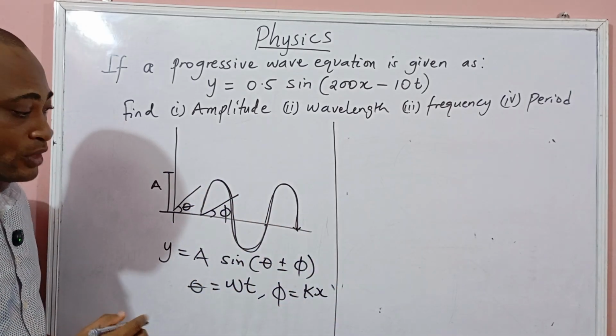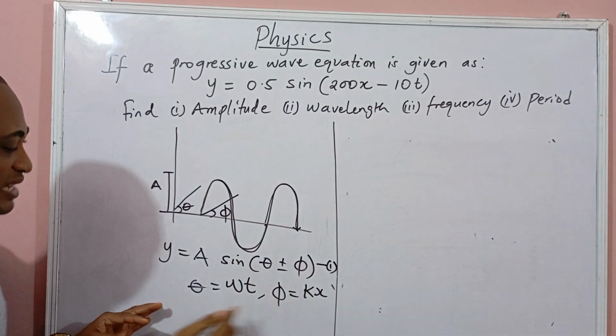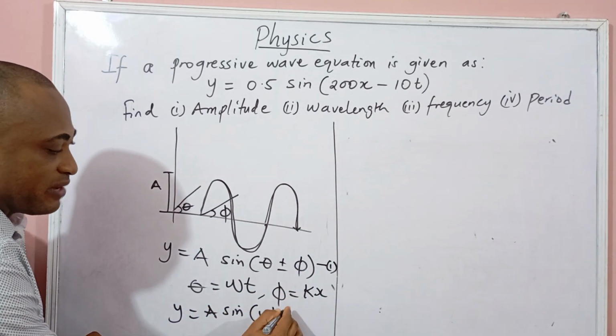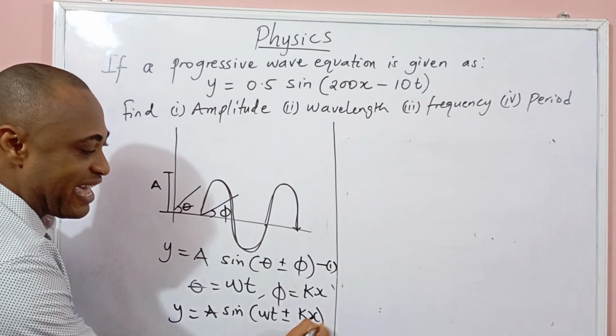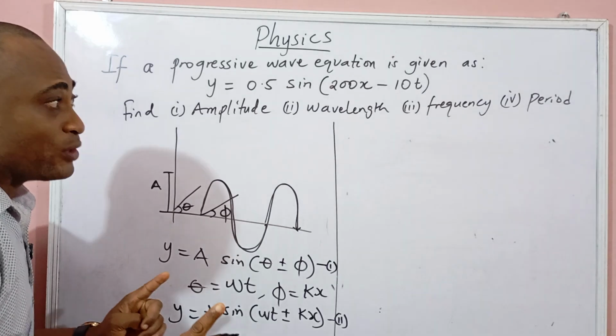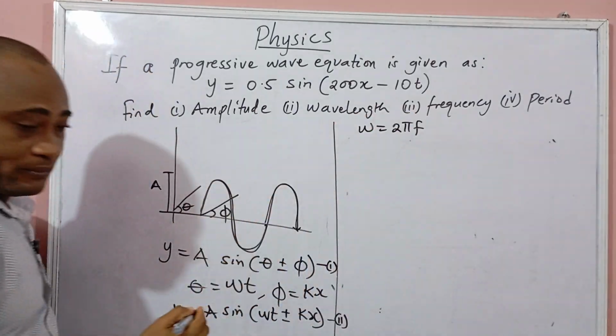Kx. So if I want to rewrite this, let's call this equation 1. So if I want to rewrite this with this, my y will become A sine Wt plus or minus Kx. Let's call this equation 2. But take note, my angular frequency is 2 pi f.